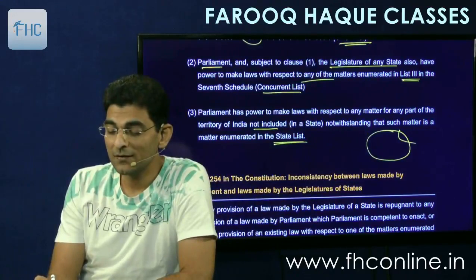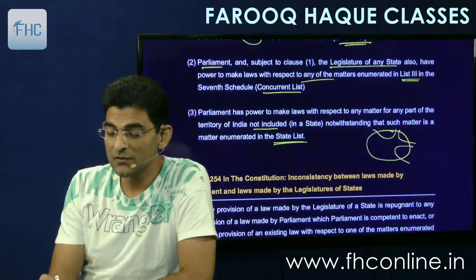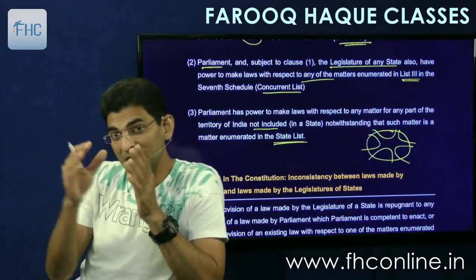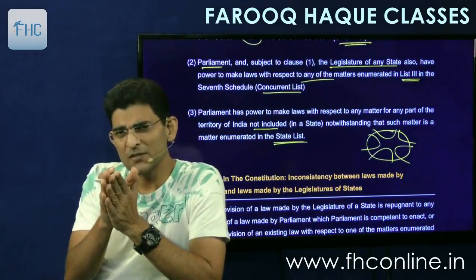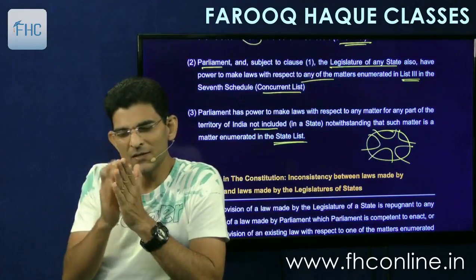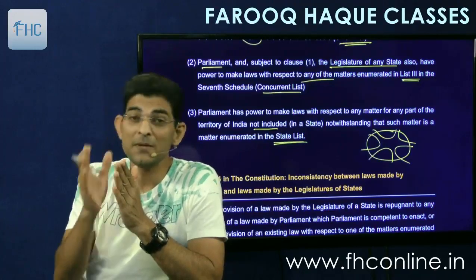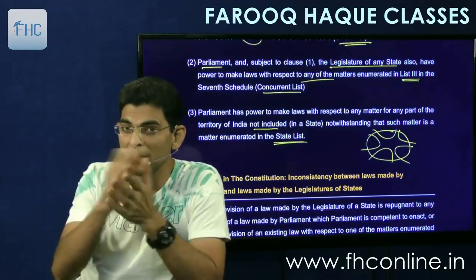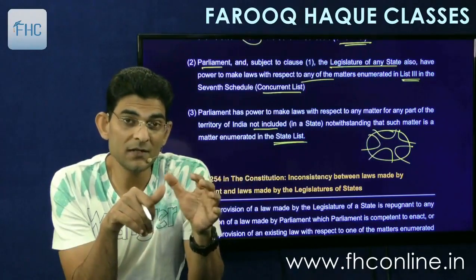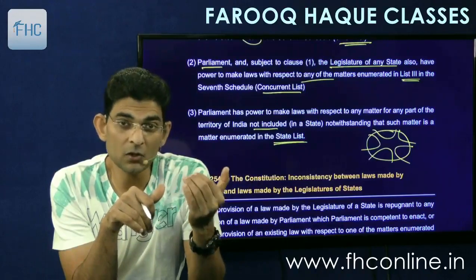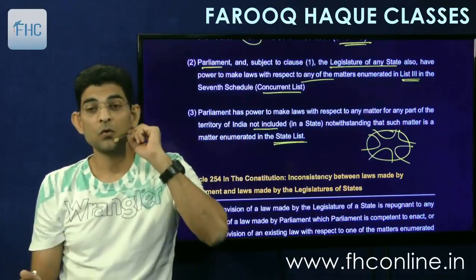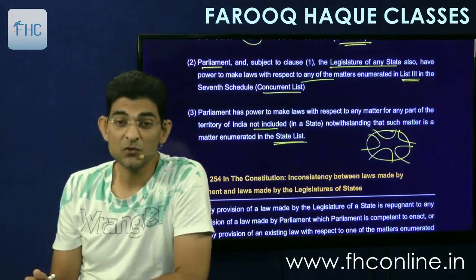Now this is one state, this is another state, this is the 3rd state, this is the 4th state, this is the 5th state. So normally the state boundaries are there, but sometimes what happens is that after the boundary of this state and the boundary of this state, there is some leftover area. There may be. I'm not saying it will always be, but there may be. Talk about some islands. Now those islands are neither covered by any state, not by this state as well as that state. There can be small islands somewhere. So who will make laws for that place? Which laws will apply there?